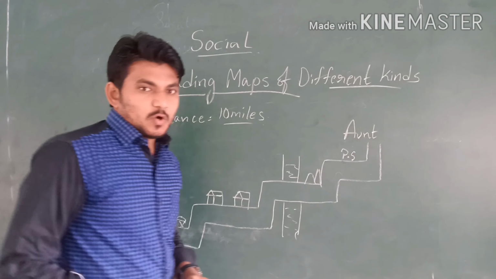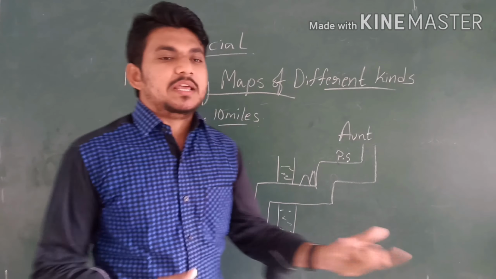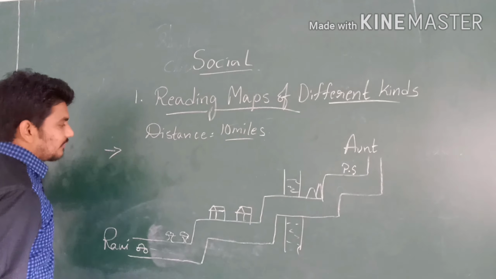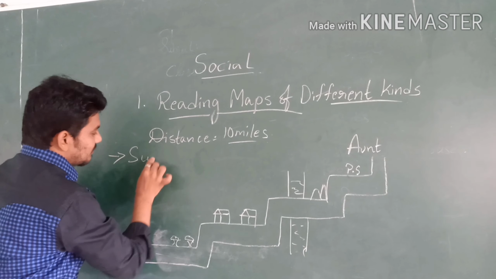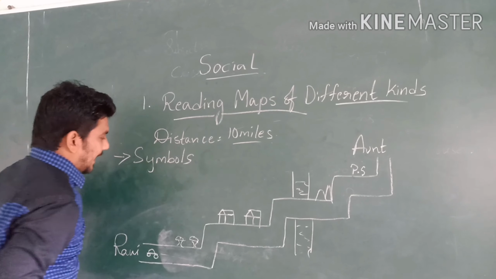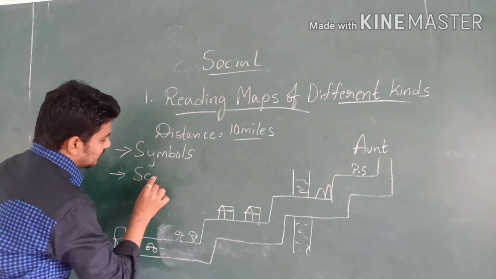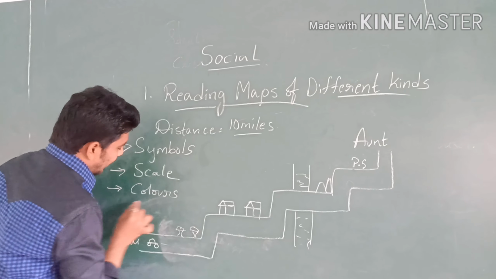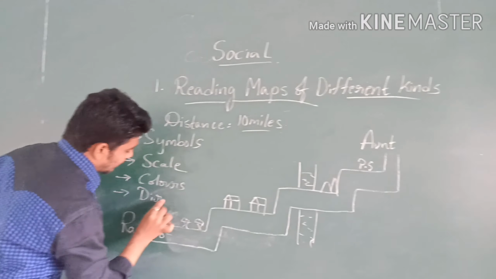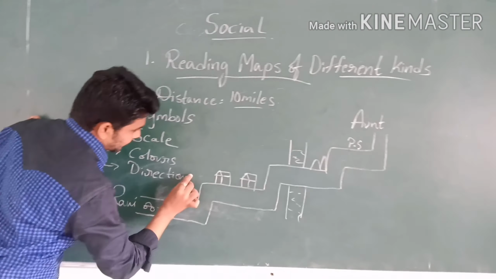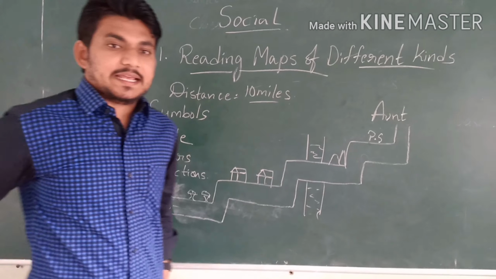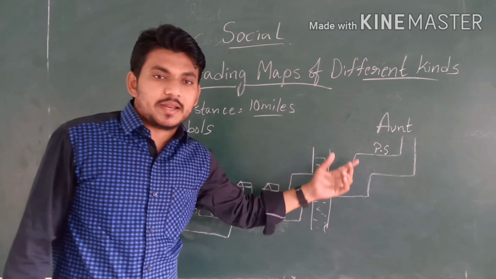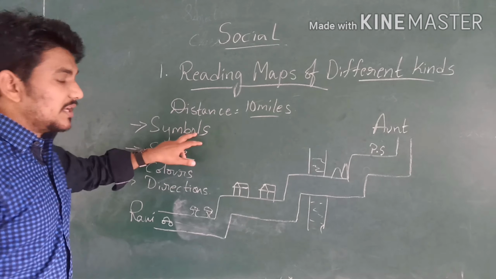Now let's see how the languages are used to identify locations. What we have said is that there are four languages. First one is symbols, second one is scale, third one is colors, and fourth one is directions. Let's see how these languages are used to identify any location, place, town, or city on the map. First one is symbols.